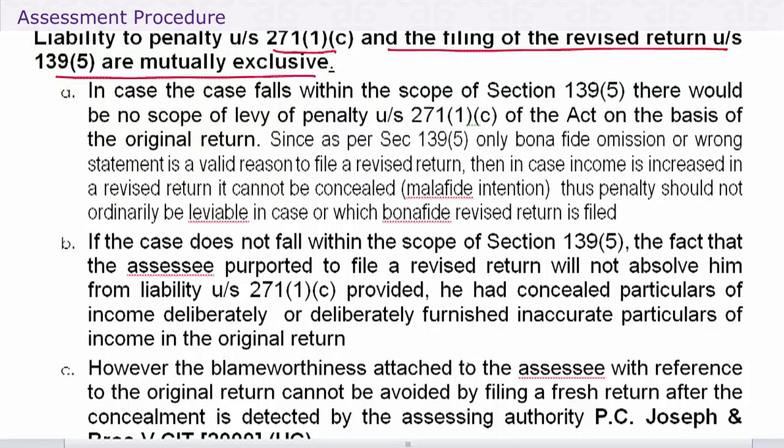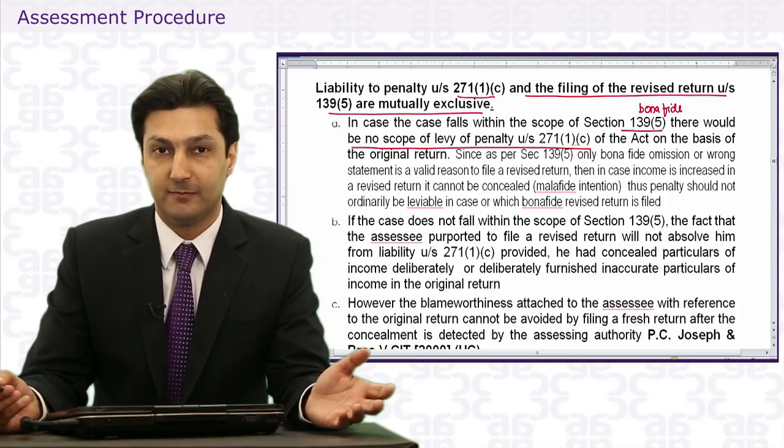Bear with me, let's read it together and we will do questions. In case the case falls within the scope of 139(5), there would be no scope for levy of penalty. Why? Because if we fall under 139(5), it has to be bona fide. And if it's bona fide, it can't be concealed.